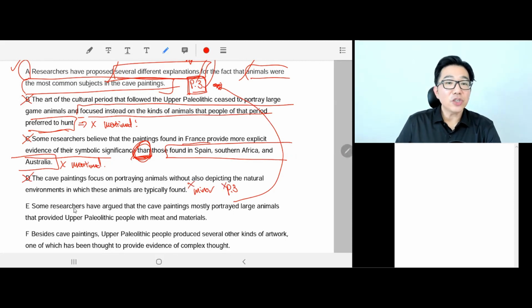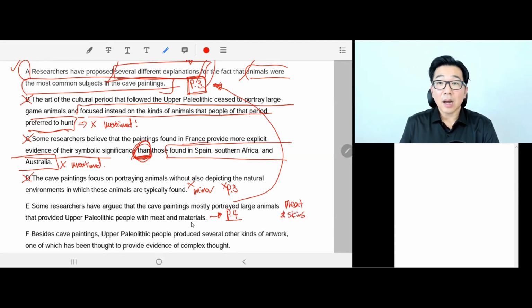Okay, E. So E and F had better be the answer. E. Some researchers have argued that the cave paintings mostly portray large animals that provided Upper Paleolithic people with meat and material. Yeah, one of the main ideas of paragraph 4, isn't it? Remember paragraph 4? It talked about how they wanted to hunt mammoth, bovine, and other large animals, because first of all, they wanted their meat and skins, hides.